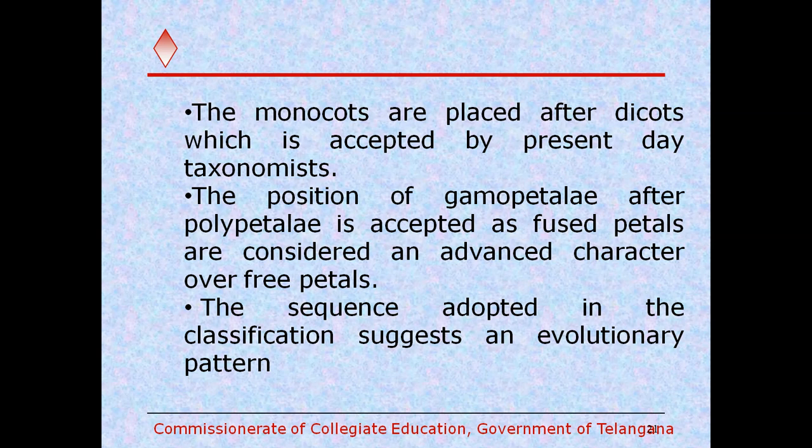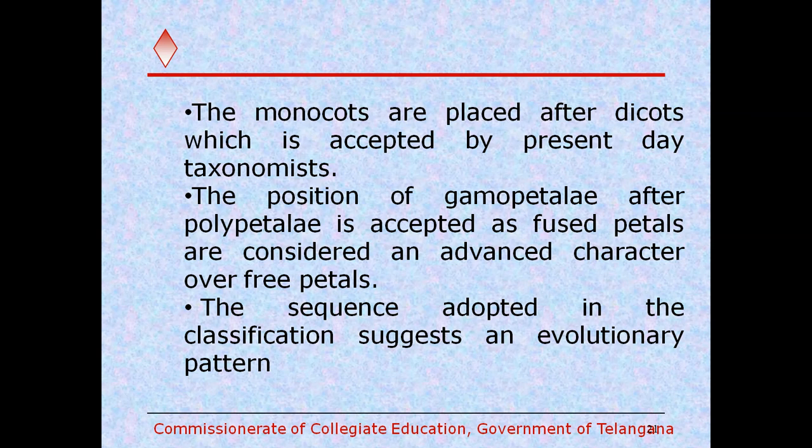So it coincides with the present findings that polypetalae is kept before the advanced gamopetalous condition, which is agreed by the present taxonomists. And the sequence adopted in the classification suggests an evolutionary pattern.